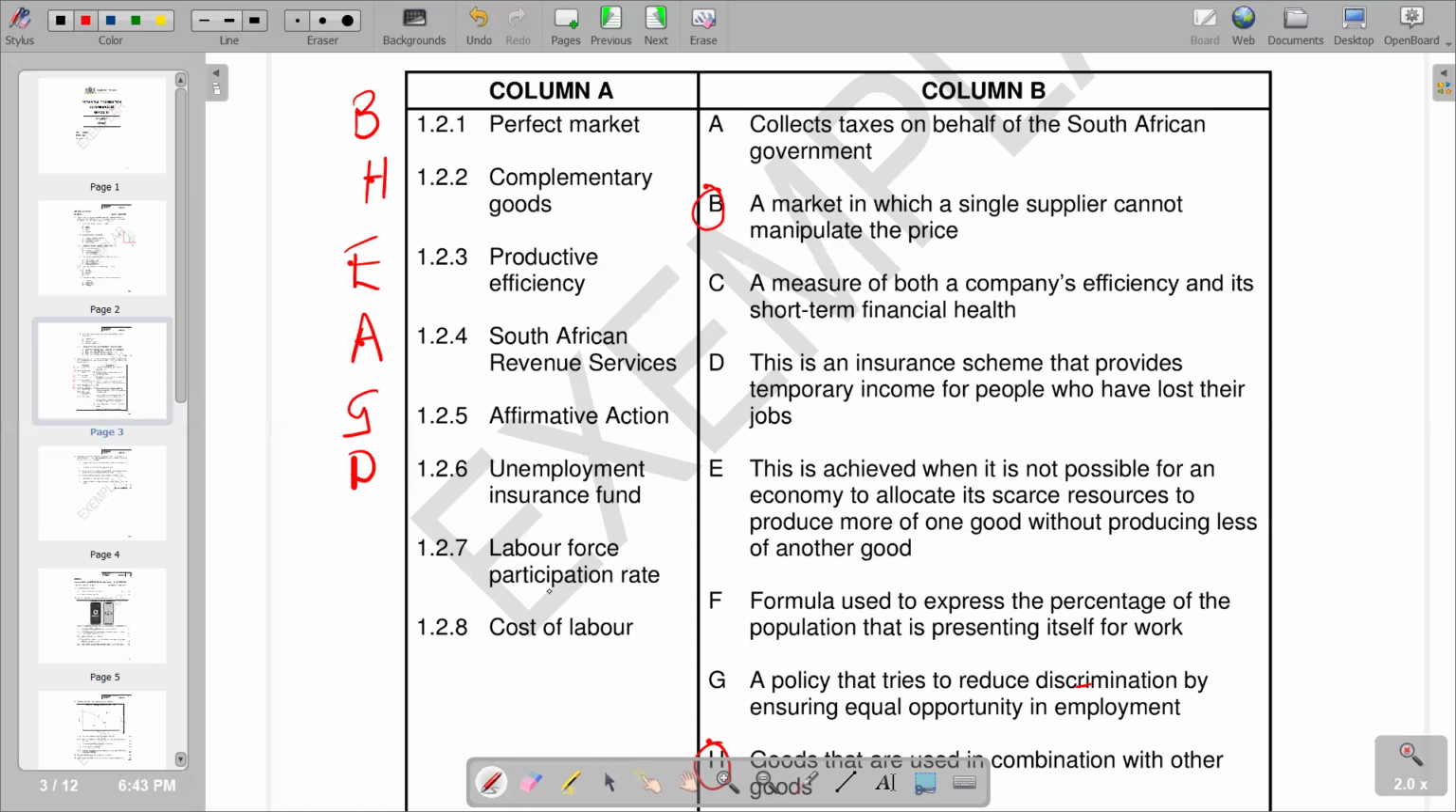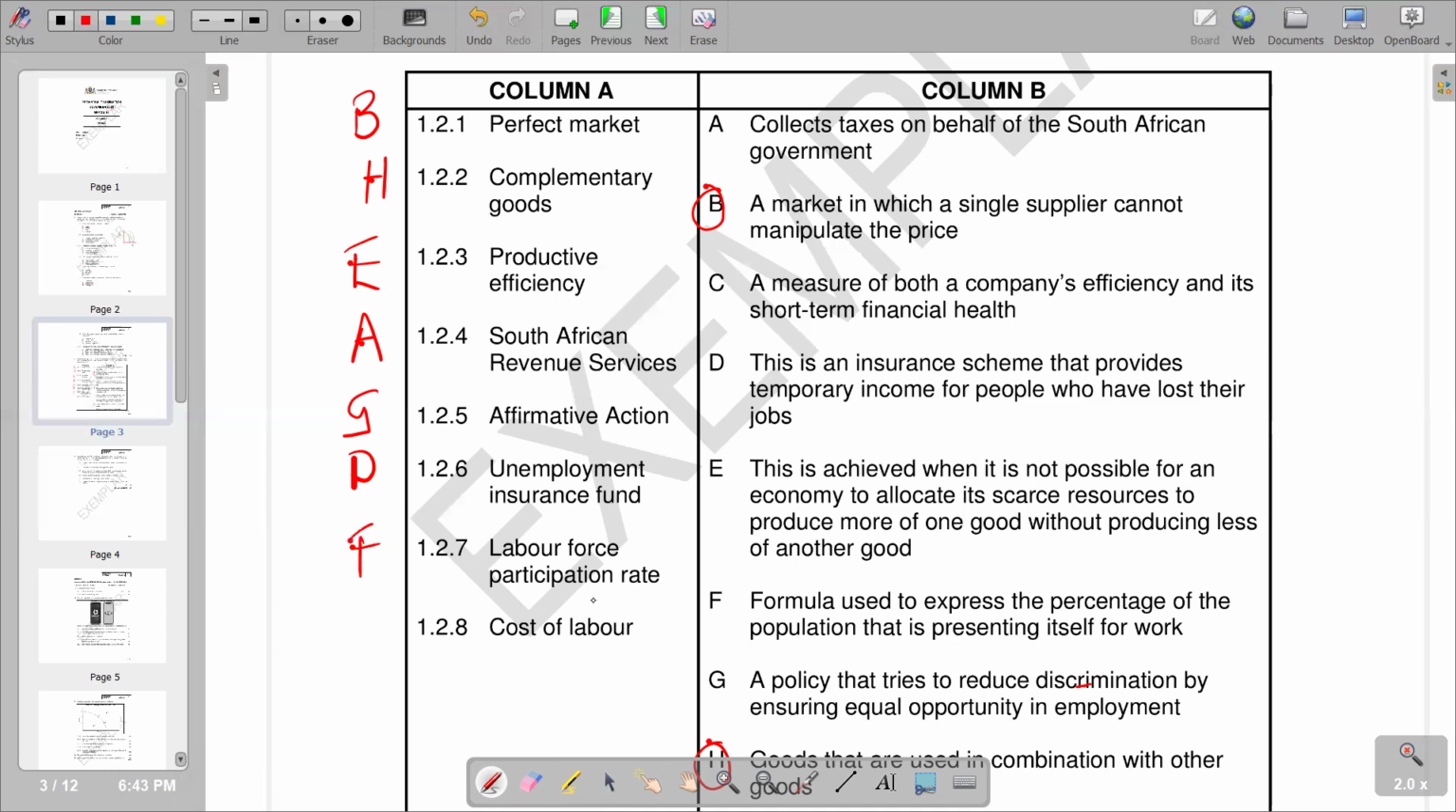We know that it is defined as the percentage of a country's working age population that is actively involved in the labor market. In other words, we are saying the number of people in the labor force as a percentage of the working age population. So we go to column B and try to see which explanation matches that. We go there, and we see that it is F: formula used to express the percentage of the population that is presenting itself for work. So we have F here.